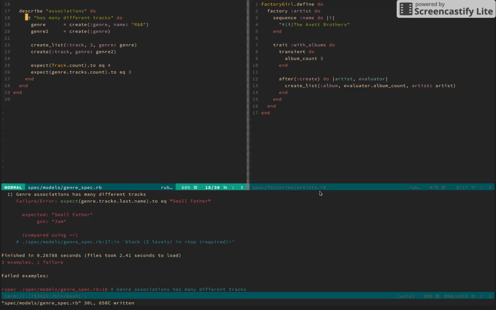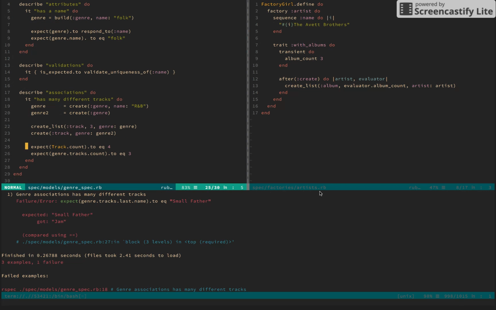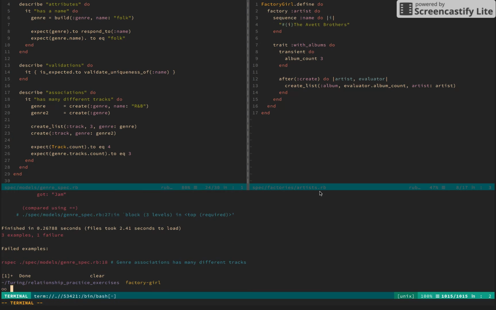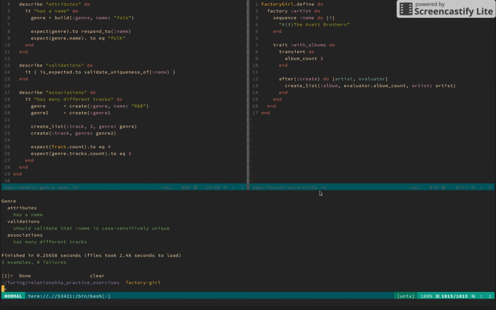Based on this describe block, I'm looking at the genre model and its associations, and it has many different tracks. I would say that by declaring the genre has a tracks count different from the track total, we can know for sure that a given genre has many tracks. Cool. Genre, any way to refactor that? I don't think so, other than doing this.